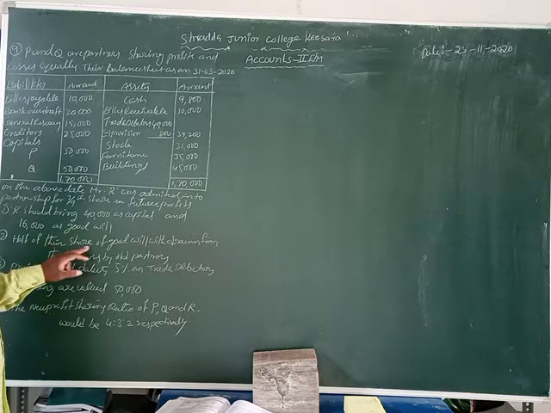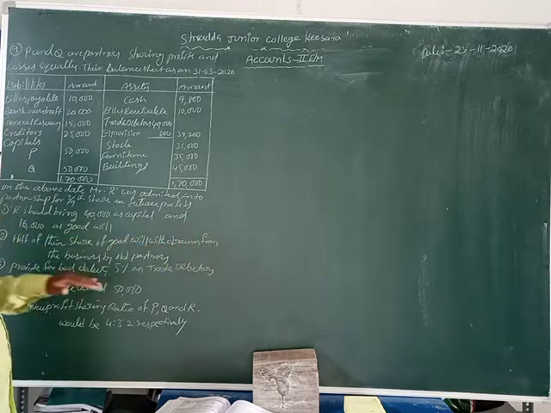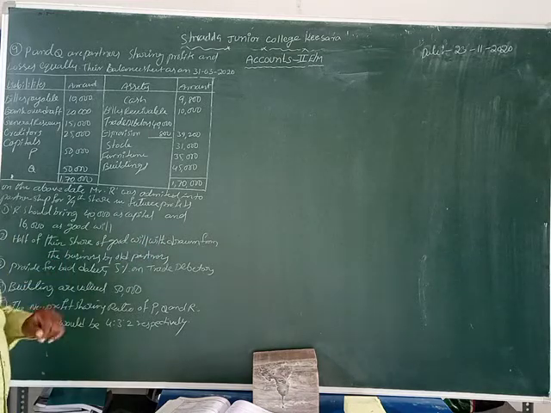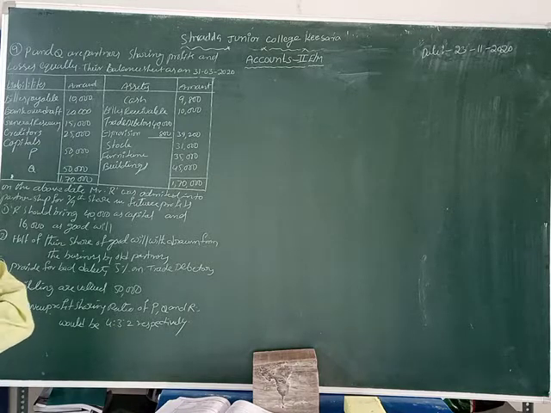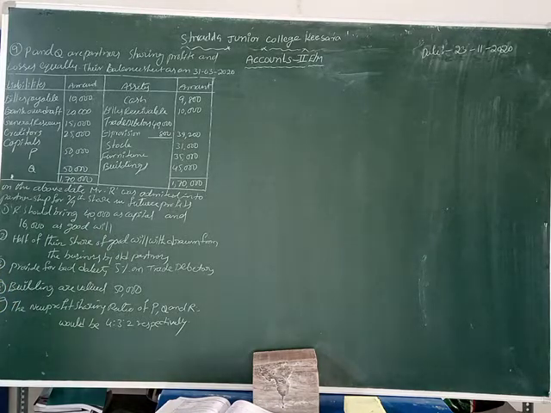Half of their share of goodwill will be withdrawn from the business by the old partners. The goodwill value is how much? 16,000 rupees. Half of that goodwill, 50%, is withdrawn by the old partners from the business. 50% of 16,000 is 8,000 rupees, which P and Q withdraw from the goodwill amount.